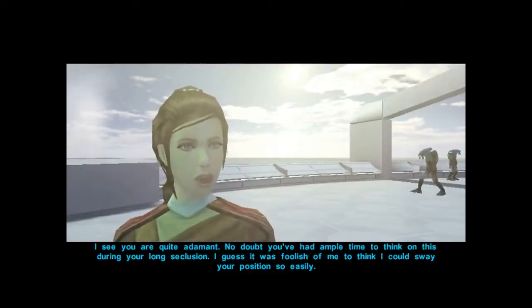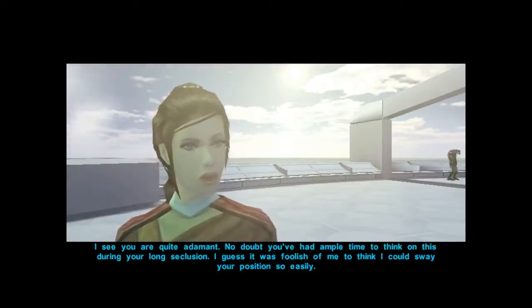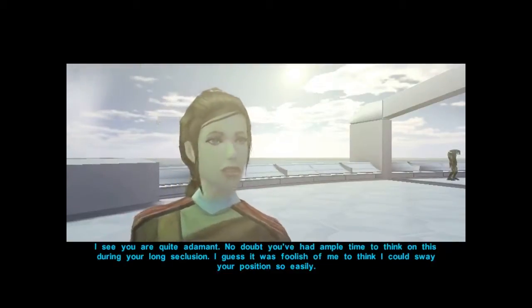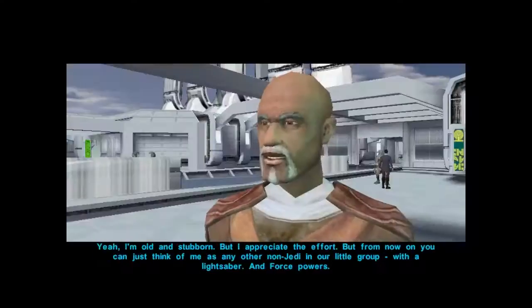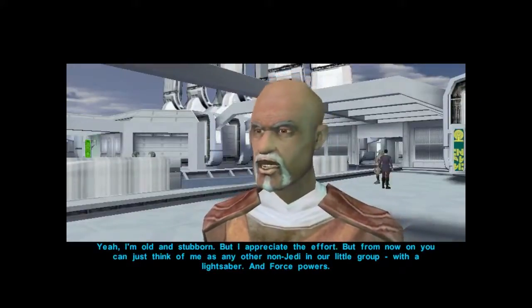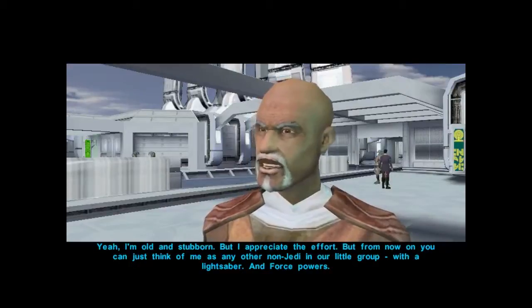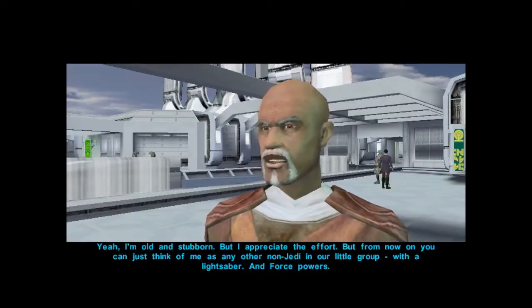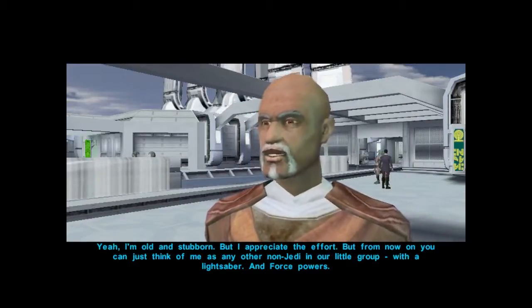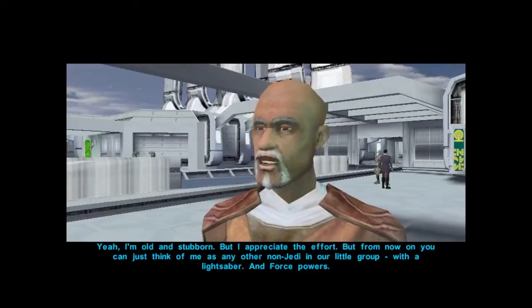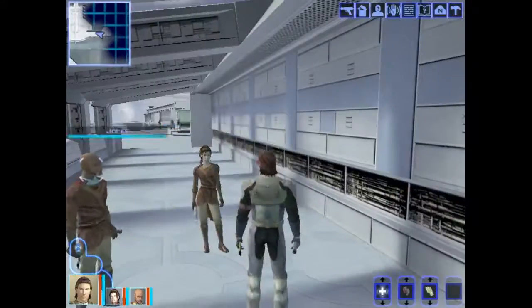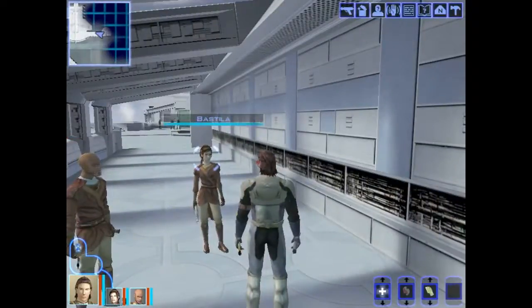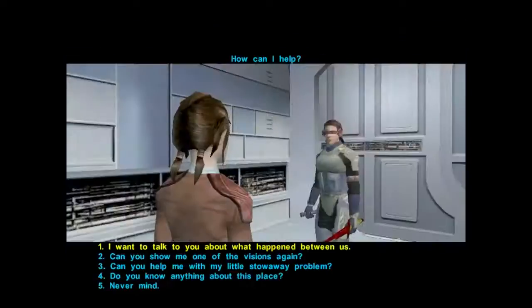I see you are quite adamant. No doubt you've had ample time to think on this during your long seclusion. I guess it was foolish of me to think I could sway your position so easily. Yeah, I'm old and stubborn. But I appreciate the effort. But from now on, you can just think of me as any other non-Jedi in our little group. With a lightsaber. And Force powers. How can I help?